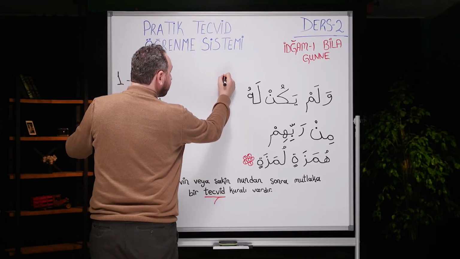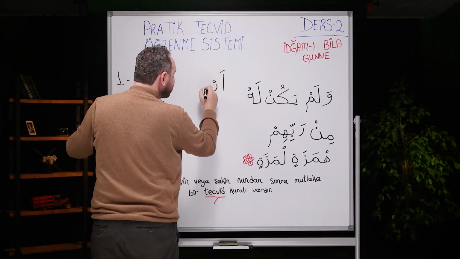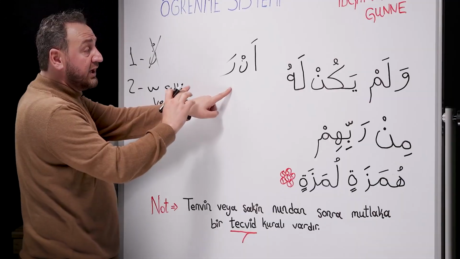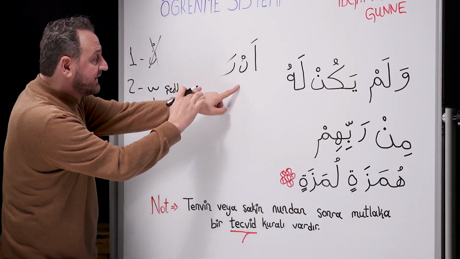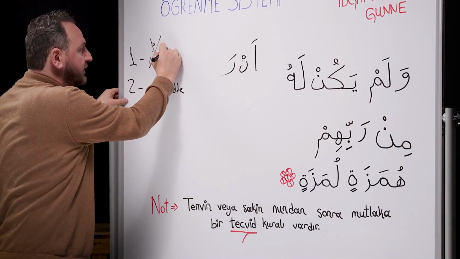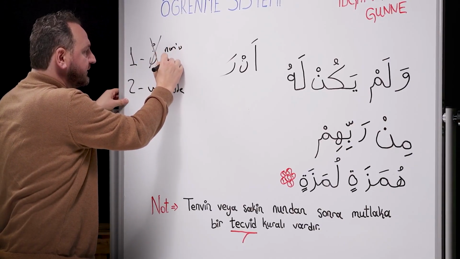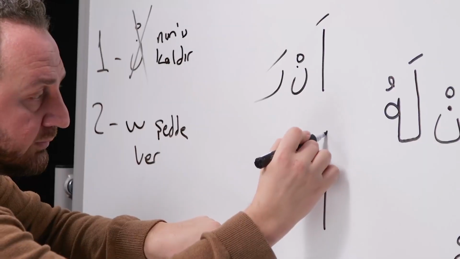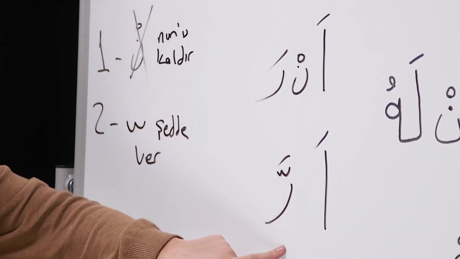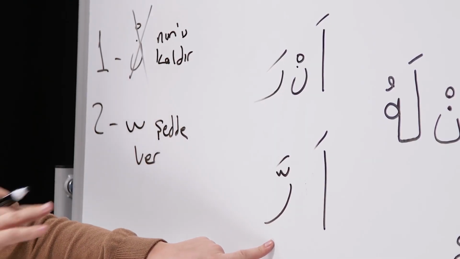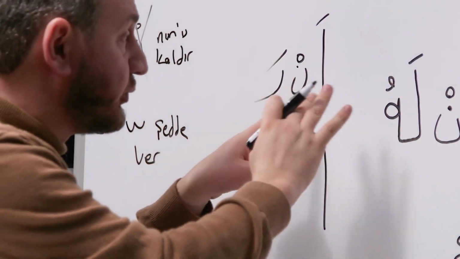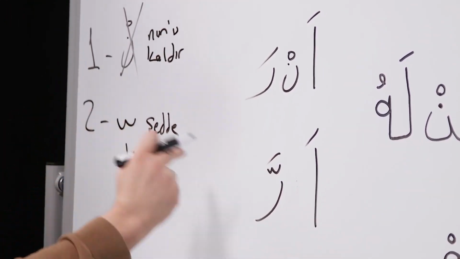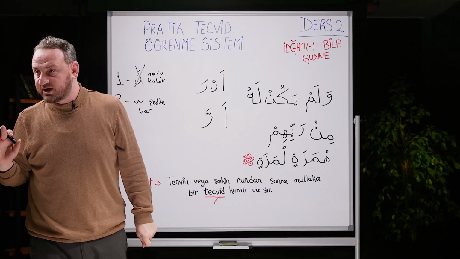On the text in the Quran Karim, we see it like this, my friends. But in reading, if ra comes after tanween and nun sakin, remove nun, give it a shadda. Now I'm removing nun, giving it a shadda. You'll never see it written like this. You're reading, then you see a nun sakin has arrived. Remove the first nun, remove the second nun, give it a shadda. My friends, we read this as ra.